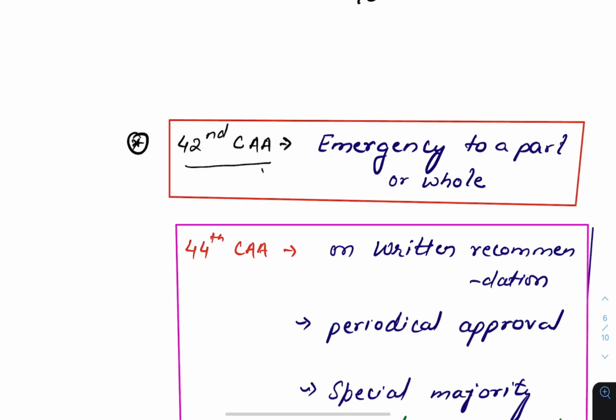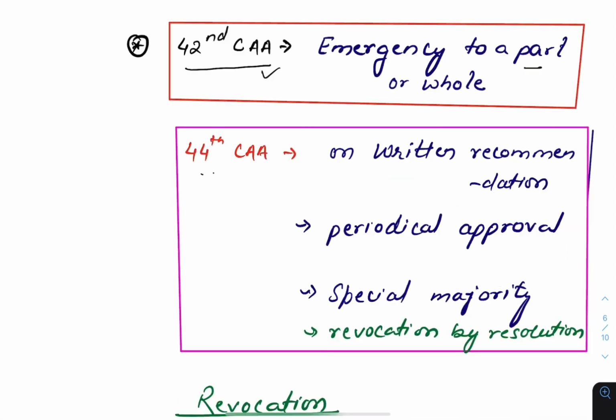The 42nd Constitutional Amendment Act enabled the President to declare emergency to only a part. Through the 44th Constitutional Amendment Act, certain limitations were put so that this provision cannot be misused. First, emergency can be declared only on written recommendation. It must be periodically approved, and the approval must pass with special majority. So even the periodic approval must pass with special majority.